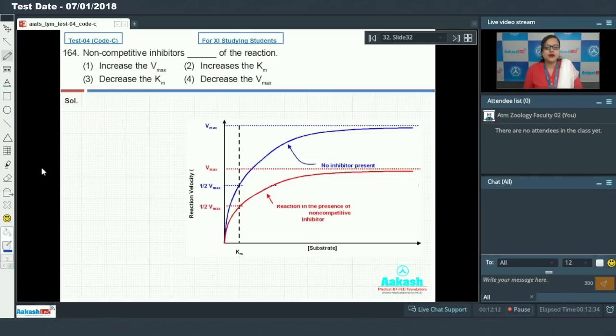Question 164, non-competitive inhibitors of the reaction. So we have to select the option which gives the correct answer for the blank in the given statement. First we should know what non-competitive inhibitors are. Non-competitive inhibitors and substrate bind at different sites on the enzyme. Once a non-competitive inhibitor is bound to the enzyme, it makes the active site inaccessible for the substrate.